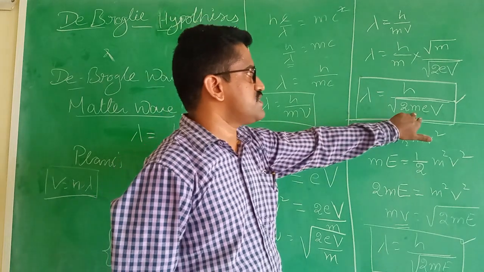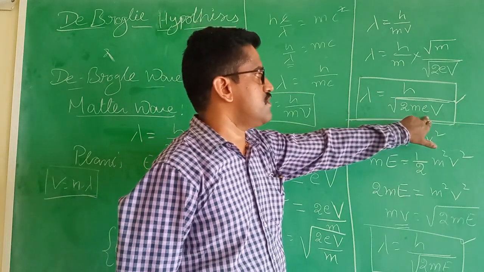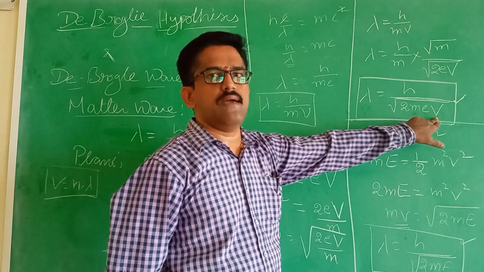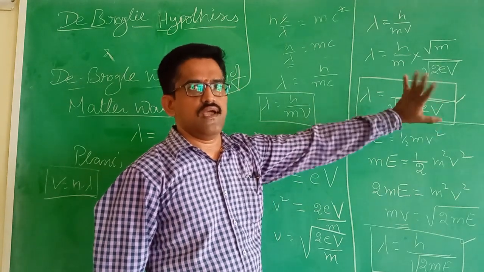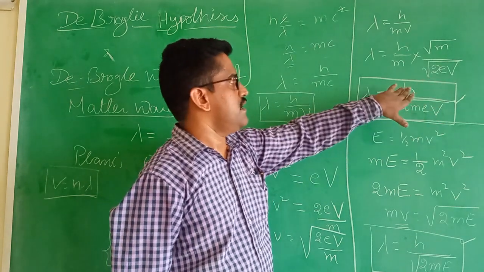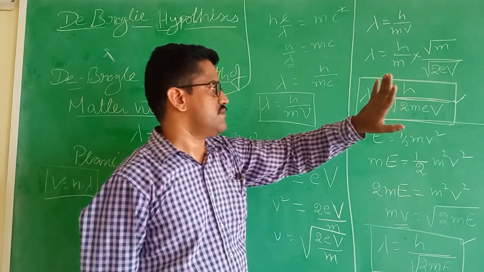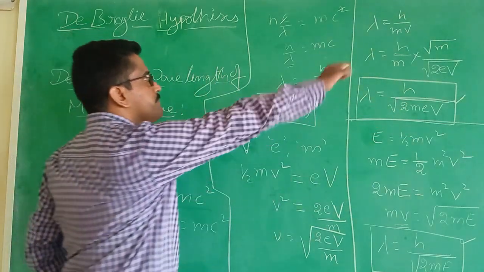And this is the de-Broglie wavelength associated with electrostatics. Here m is the mass of the electron, e is the charge of the electron, and V is the potential applied across that particular electrostatic material, and h is Planck's constant. This is case 1.